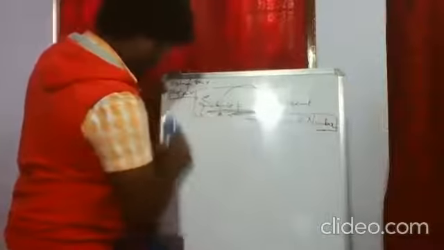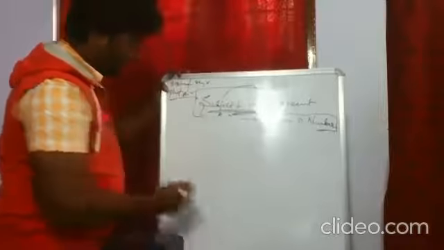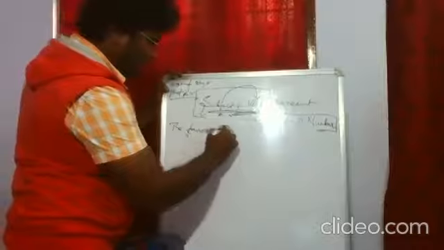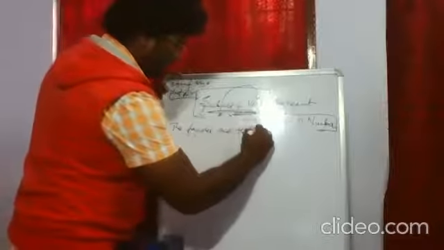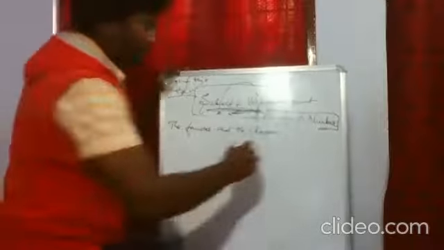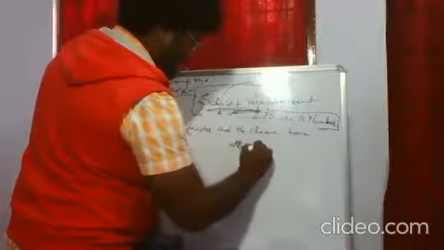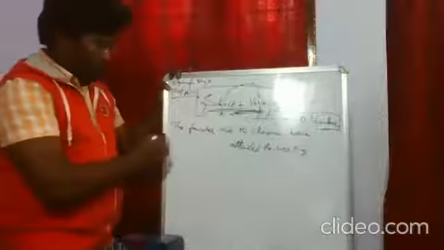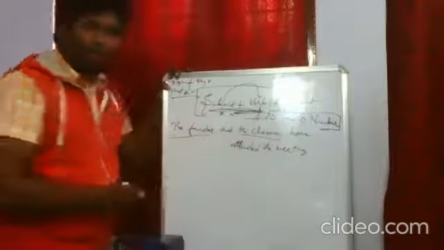And take one more example. I'll show you one more example so that you will understand better. Right here: "The founder and the chairman have attended the meeting." Right. What are you observing here? The founder and the chairman. How many people are there?